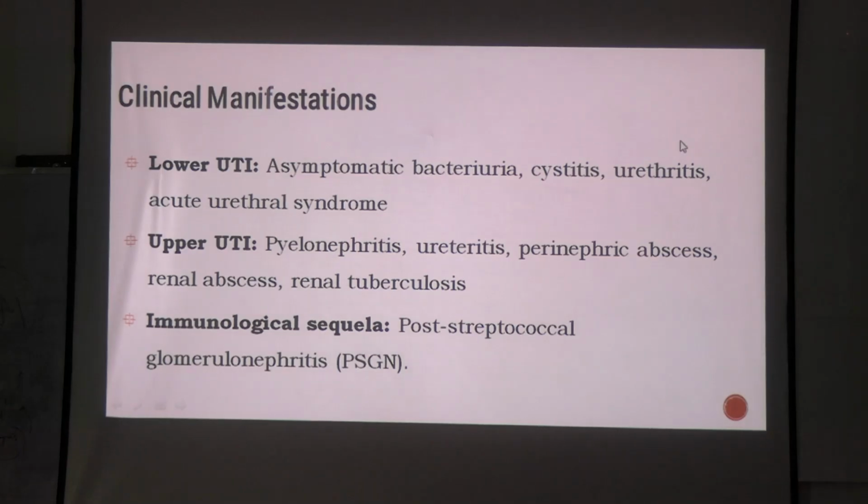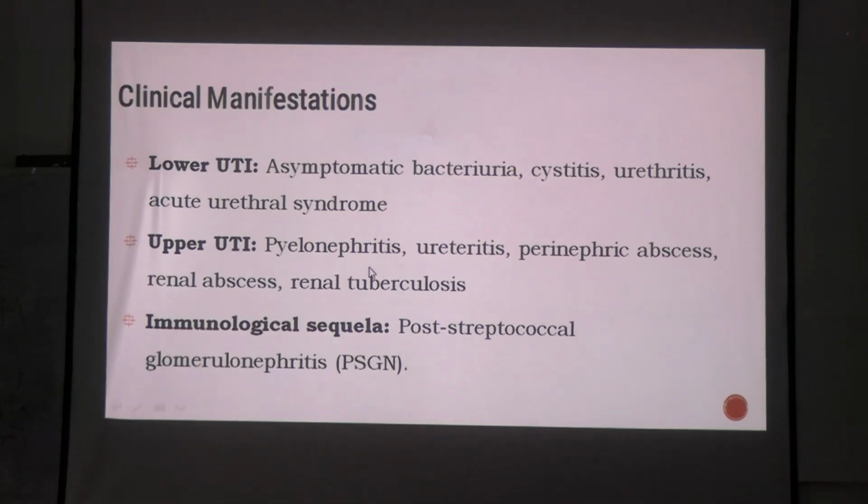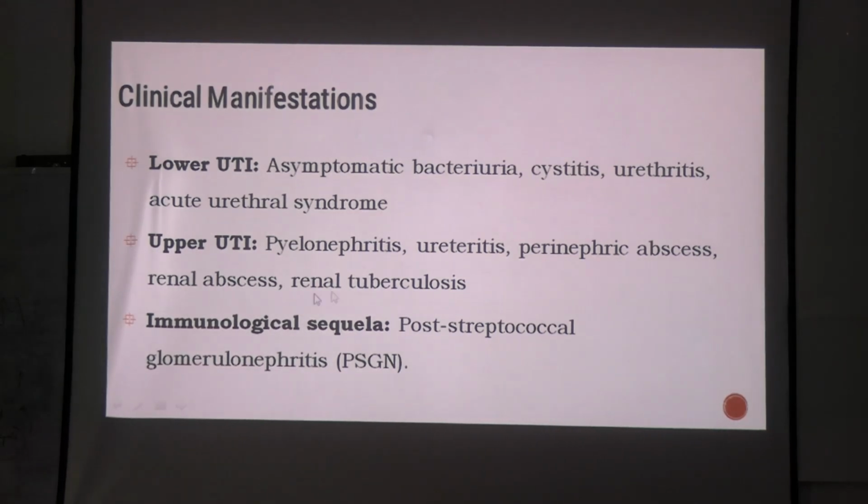Then urethritis and acute urethral syndrome, also seen in young people, okay. So, this is lower UTI we are talking about. In upper UTI, what will you have? Pyelonephritis, renal pelvis is involved, renal parenchyma is involved, ureteritis, ureters are involved, perinephric abscess, the name suggests itself, renal abscess and renal TB.